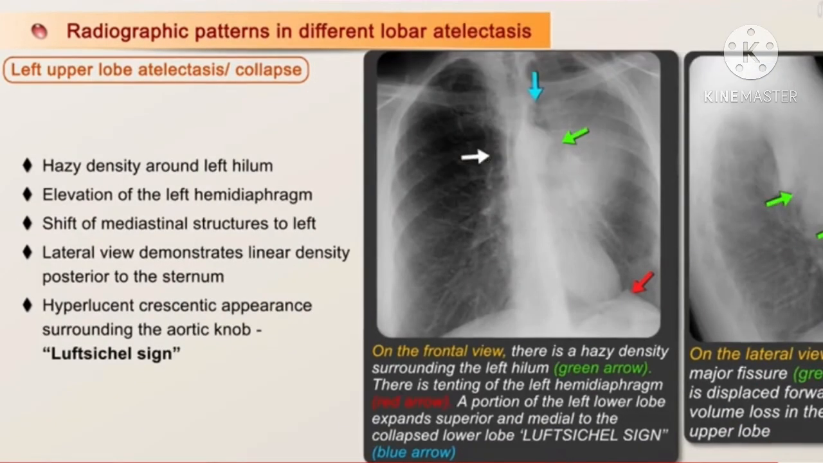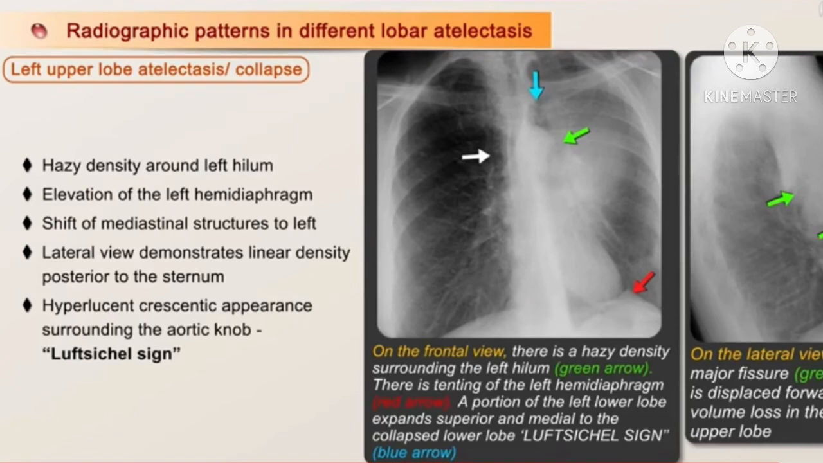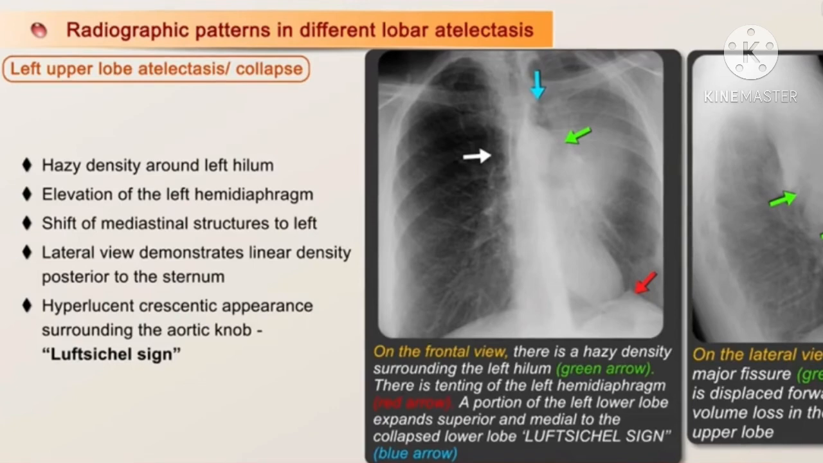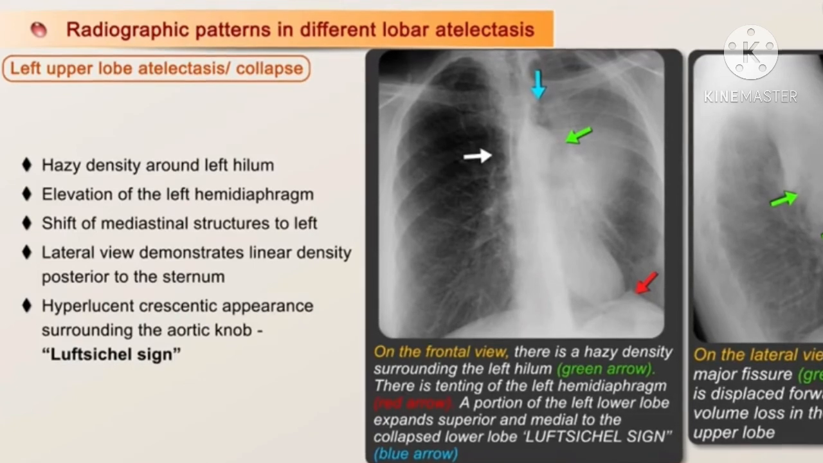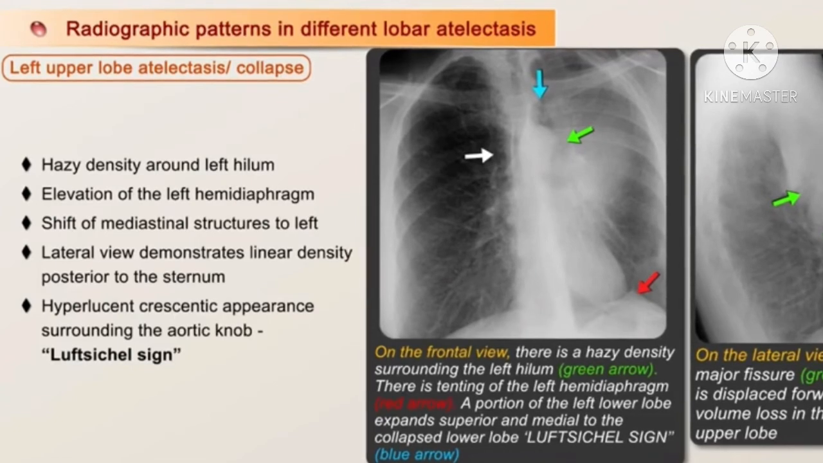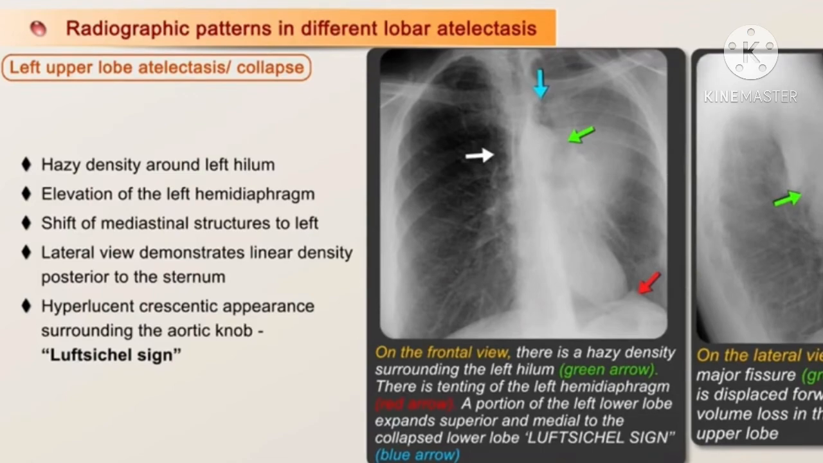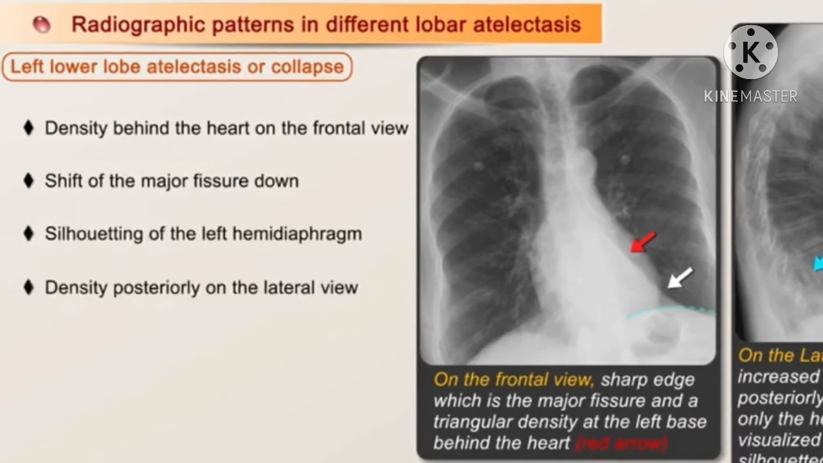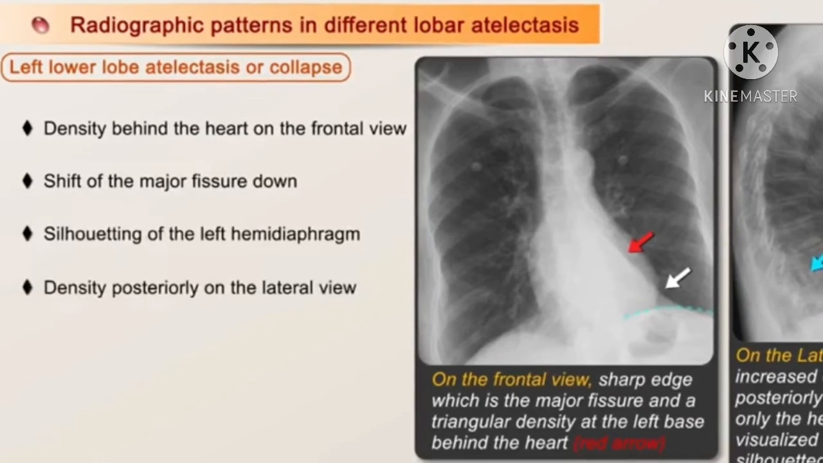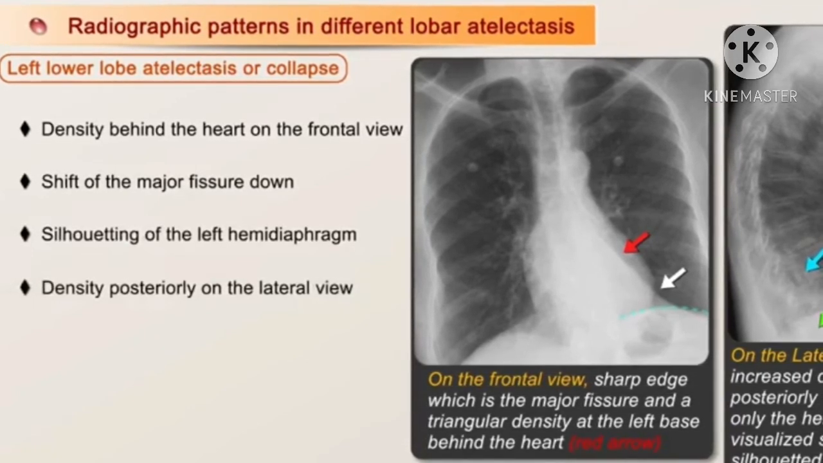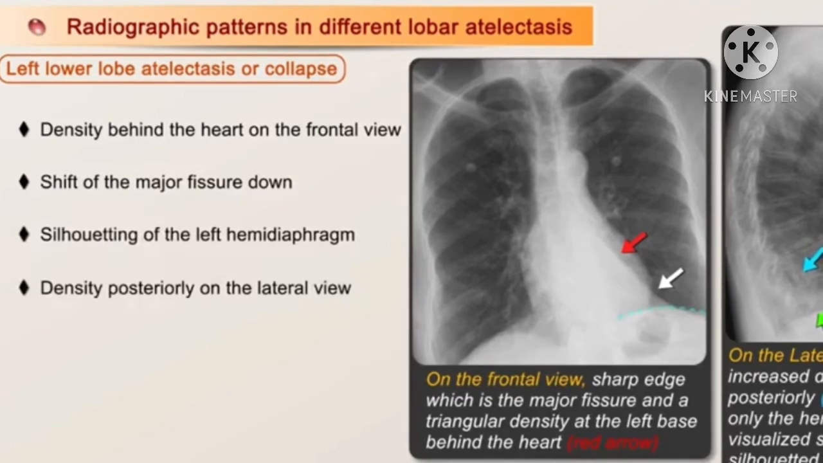For left upper lobe atelectasis or collapse, there is a hazy density around the left hilum, elevation of the left hemidiaphragm, shift of mediastinal structures to the left, and the lateral view demonstrates linear density posterior to the sternum, with a hyperlucent crescentic appearance surrounding the aortic knob, the Luftsichel sign. For left lower lobe atelectasis or collapse, there is a density behind the heart on the frontal view, shift of the major fissure down, silhouetting of the left hemidiaphragm, and density posteriorly on the lateral view.